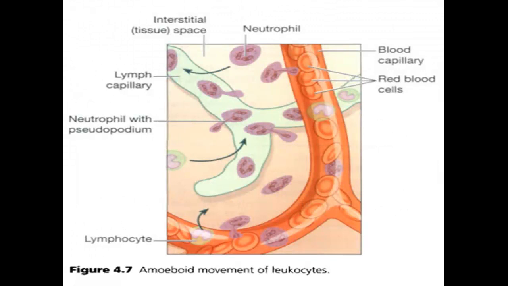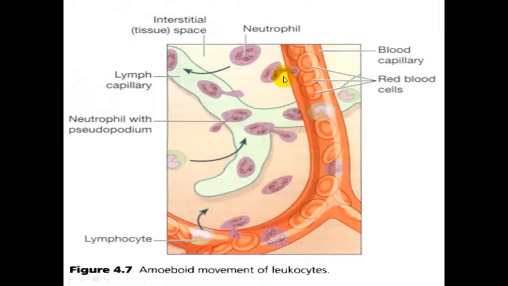So this is a diagram description of how diapedesis is performed. You see here a small capillary, just adjacent to the tissue site where cellular damage has occurred. We see the neutrophils have migrated from the circulation and are now getting into the interstitial space. How is this performed?